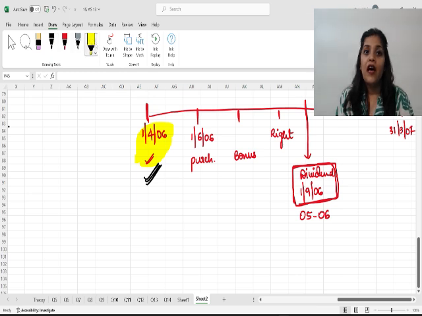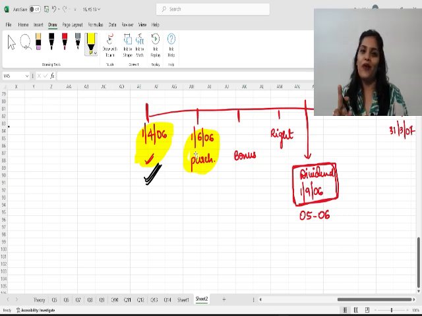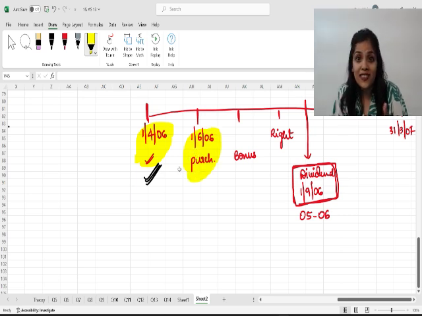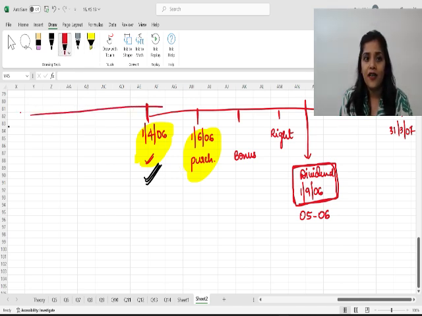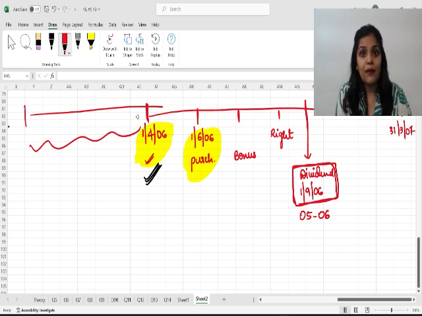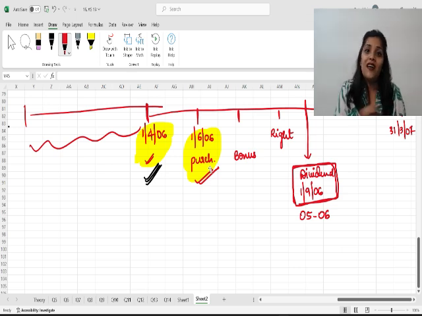Correct? These shares were there last year, but I was not the owner because I purchased here on 1st June. Last year, I was not here. Somebody else was the owner of these shares. Since now I am the owner, I will receive the dividend, but I am not eligible. Why am I not eligible? Because I was not the owner in the last year. How will its calculation be done? Very, very important.